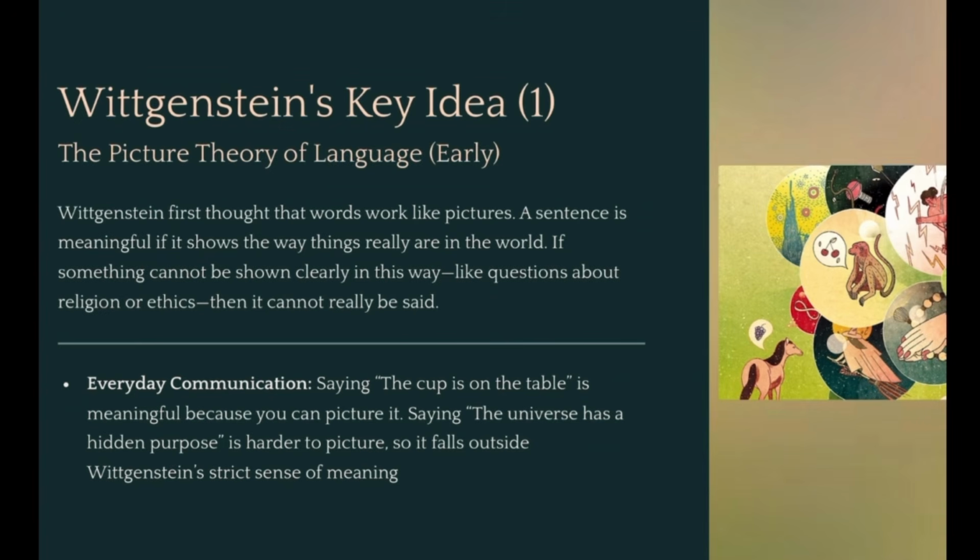It's not important. And so, for example, any kind of philosophical question about religion or ethics or anything in the metaphysical realm, like talking about the soul or the existence of God, he says these cannot be shown. And so we really shouldn't have to talk about them. And that's how he believed that he solved most of the philosophical problems before his time, because he believed there was just no way to really talk about them at all. So we can move forward to things that can clearly be shown in the world.